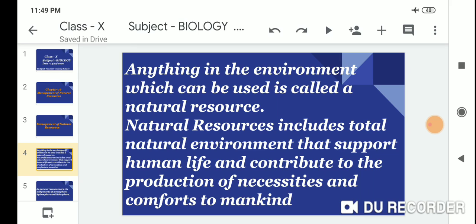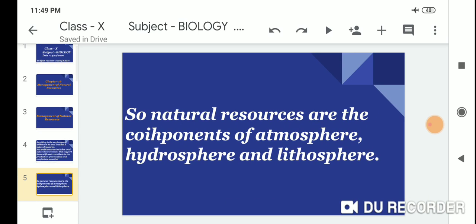Natural resources include the total natural environment that supports human life and contributes to the production of necessities and comfort to mankind. Natural resources are dependent on the atmosphere, hydrosphere and lithosphere.